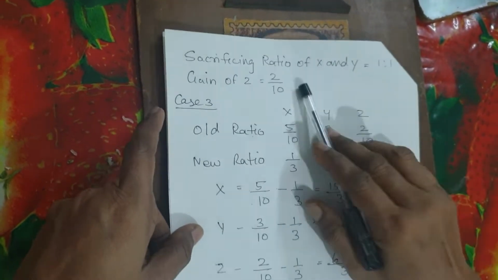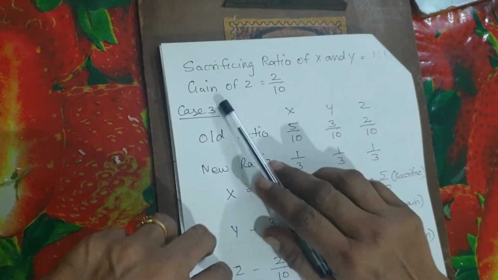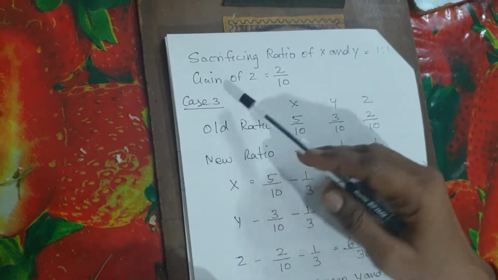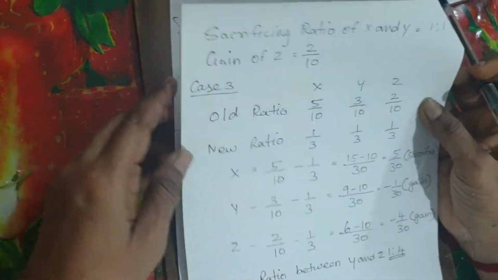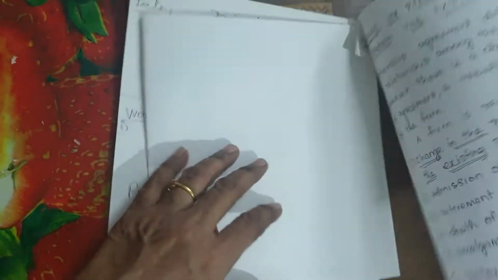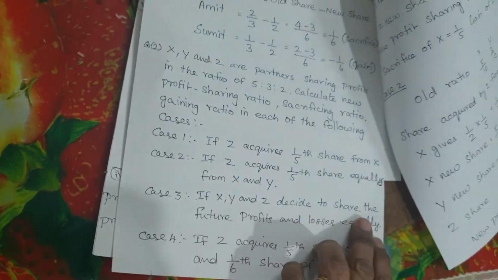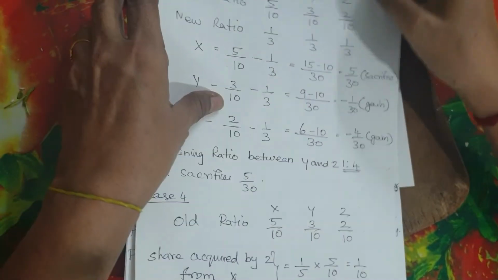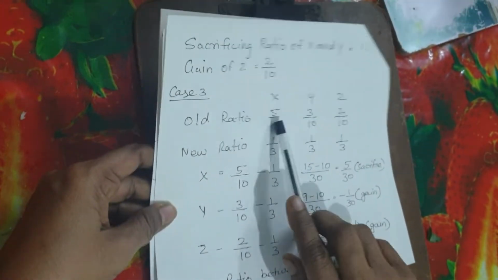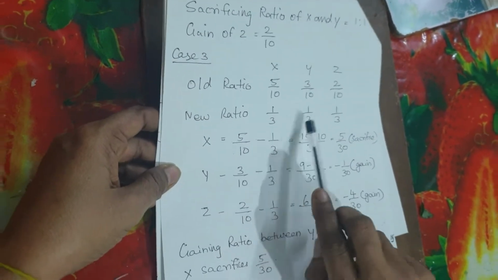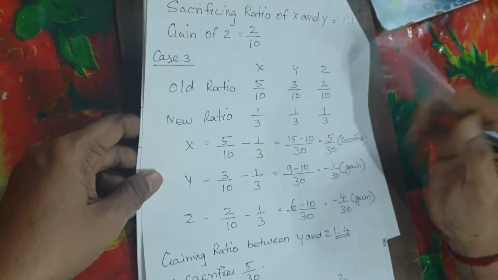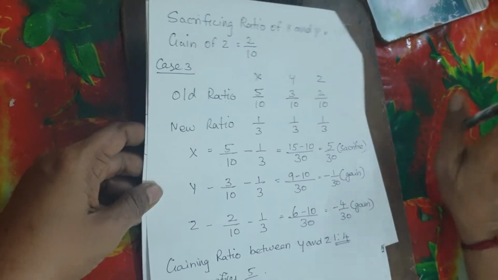So the sacrificing ratio of X and Y is 1:1 and gain of Z is 2/10. Case 3: if X, Y, Z decide to share the future profits and losses equally. So the old ratio is 5:3:2, new ratio is 1:1:1. Here we have to find the difference between the old ratio and new ratio, that's all.